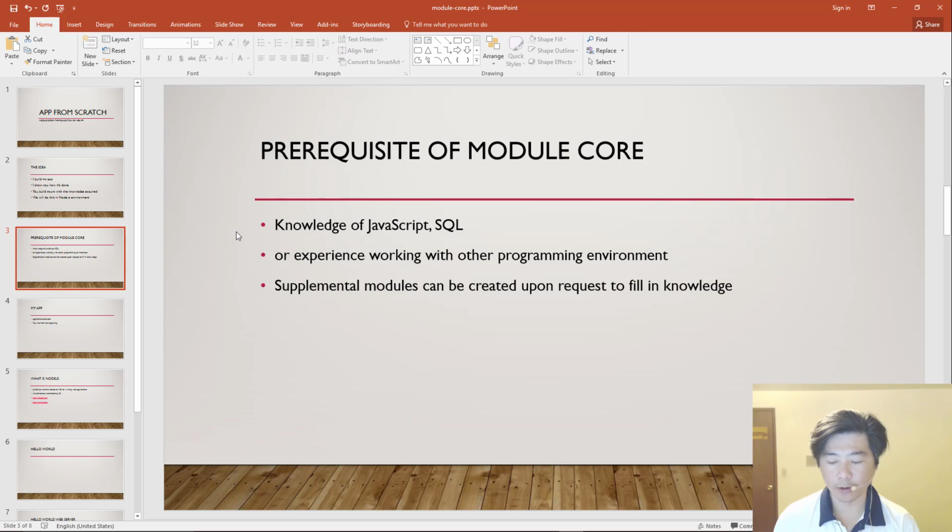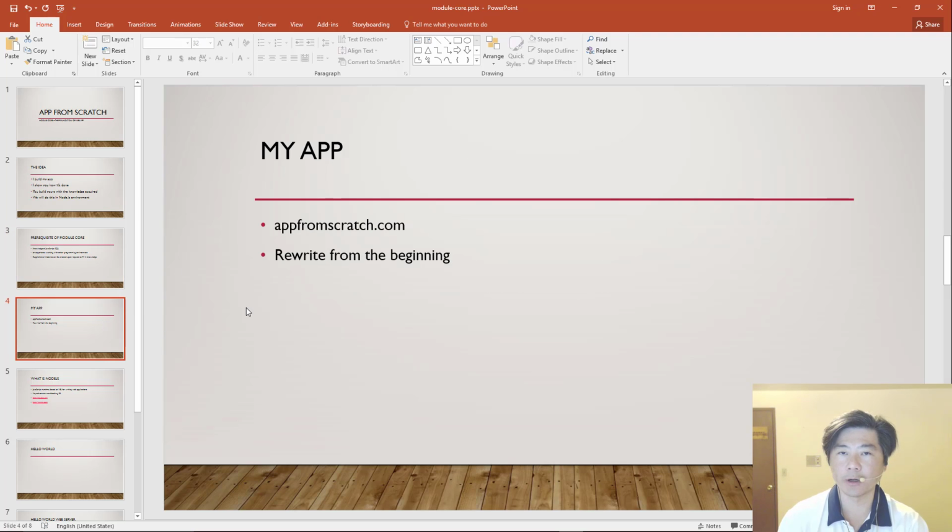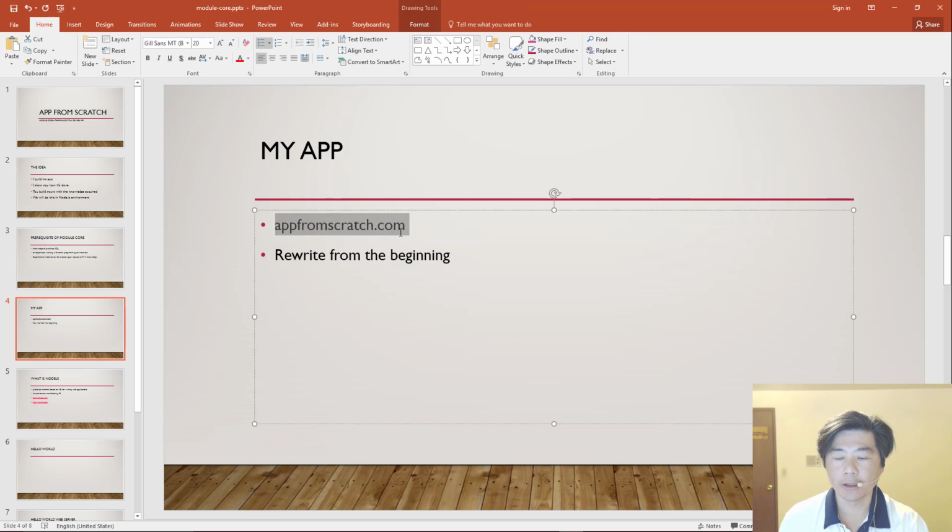And as we all know, building an app is very long, basically like a marathon process. So it's going to take a while for us to get to where we want to go. And so it's always good to start with your idea in mind, start with what your goal is in mind. And since I'm going to show you how I'll be building my app, let's talk about what my goal is. So basically, I'm building the site appfromscratch.com, which will host all the information that I'm showing here